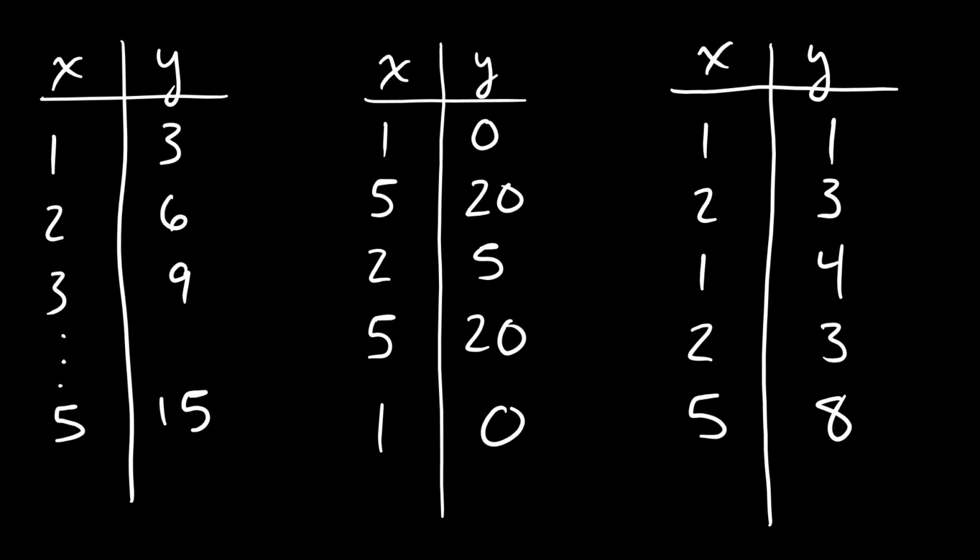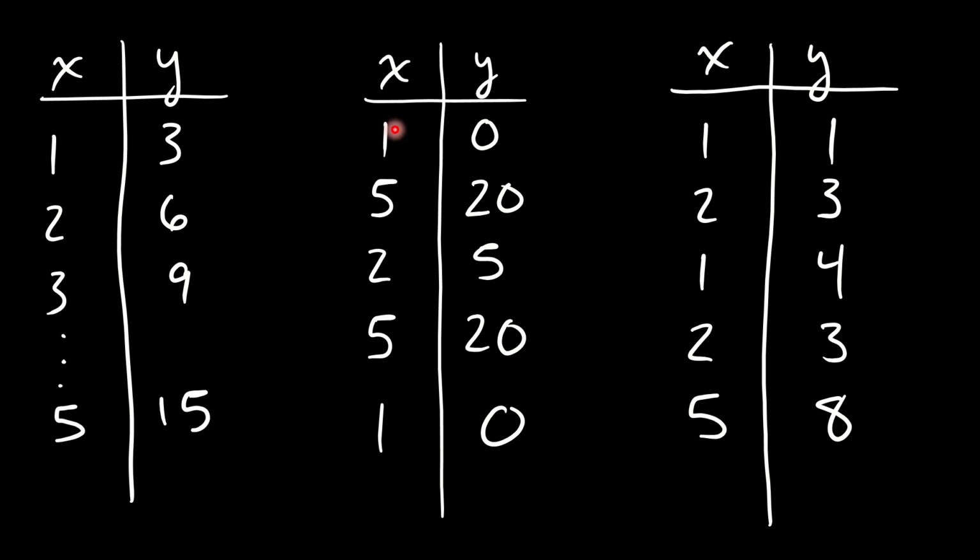So let's come back to these function machines, right? If you look at these, as I go down them, you can see this first one, the very first one off to the left, every single time I enter 1, it's giving me 3. In fact, that's the only one I have, but this 1 is producing a value of 3. 2 is producing 6. There's nothing that contradicts that. 2 gives me 6, 2 gives me 6, 3 gives me 9, and 5 gives me 15. From this table alone, I would say that this relationship, if I'm limited to just those values, is a function.